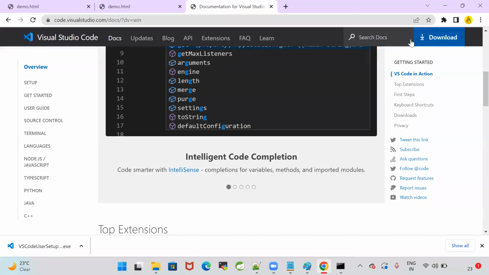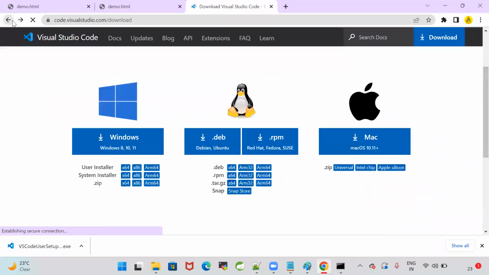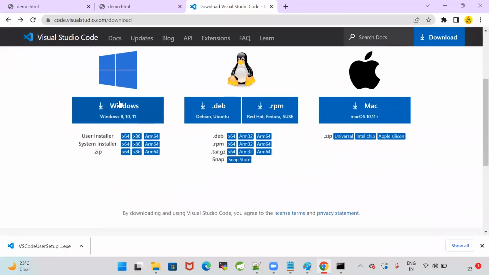It will navigate you to the browser. In that browser, you have the option to download. Here Windows is available. If you click on this button, Visual Studio Code.exe file will be downloaded. That is our VS Code IDE. So download that IDE and install.